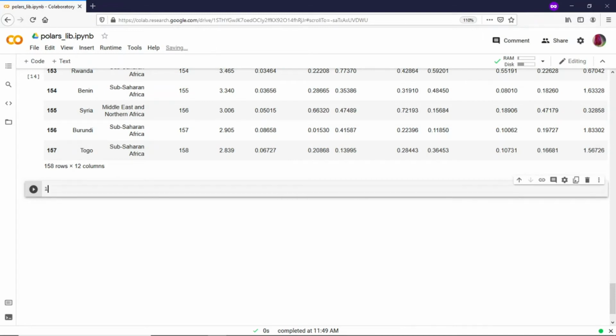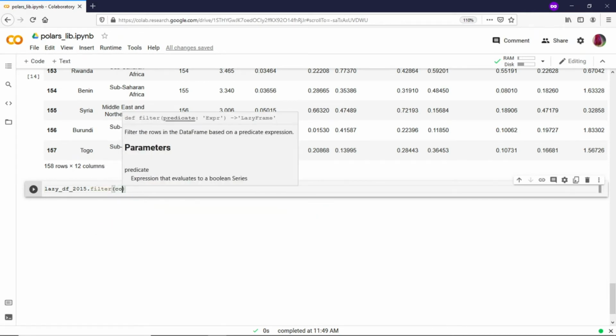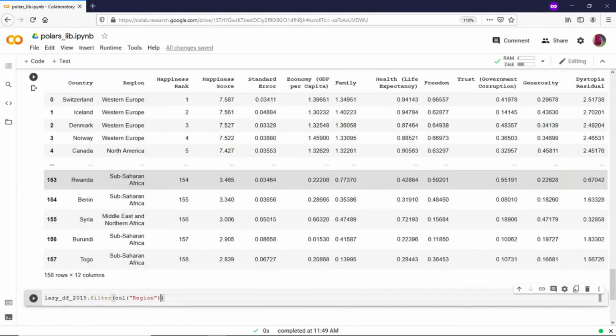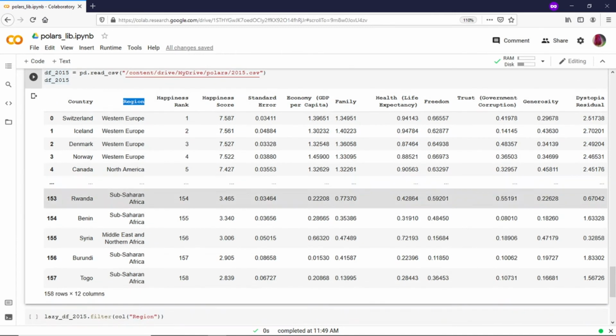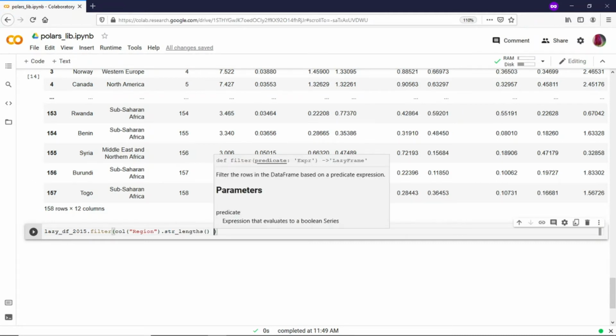So let me use the same lazy data frame 2015 dot filter, and let me use this column region, and I'm printing the areas or the regions. So this is the region column, right? So I'm going to print the regions whose length is more than 5. So I would say string length is more than 5 or more than 10.